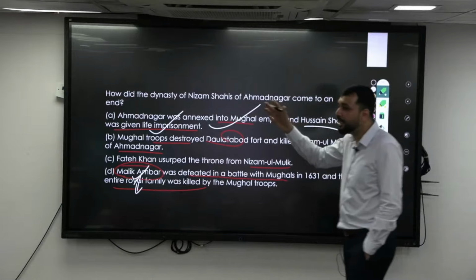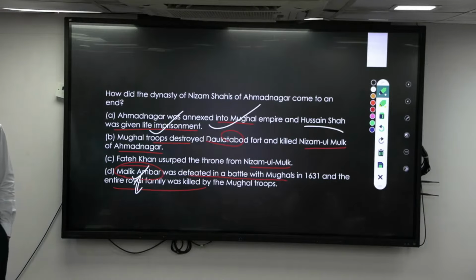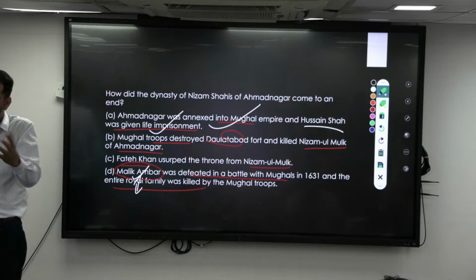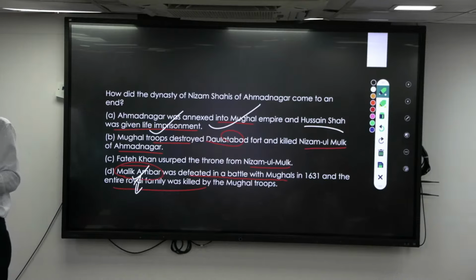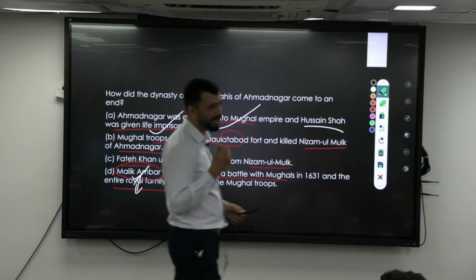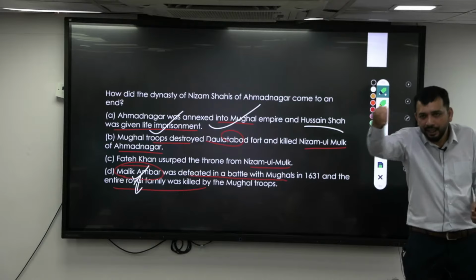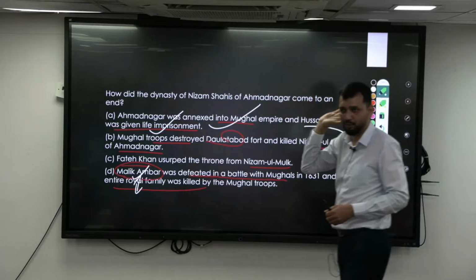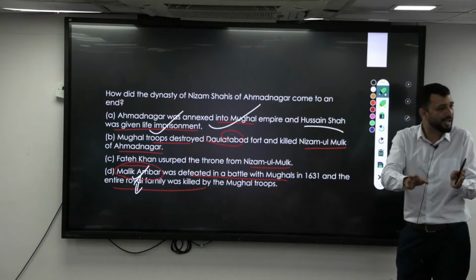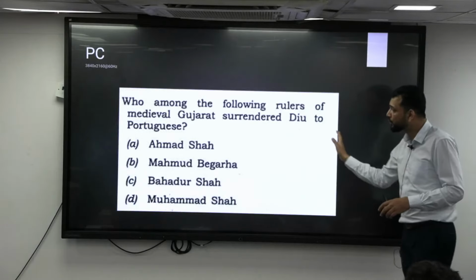So similarly, for the other Bahmani sultanates like Bijapur and Golconda, what Shah Jahan did was tell them to accept the Mughal suzerainty. That means you are under the Mughals, that you accept. But when Aurangzeb came, he directly annexed them. You don't want to have an independent existence, then Aurangzeb annexed it. So just know about the Bahmani kingdom, their 5 kingdoms, how it happened, and their different contribution to art and architecture. That should be your broader understanding. Too much detail within history, how they fought against themselves, all those things are not really required, right? So always make sure that is okay.